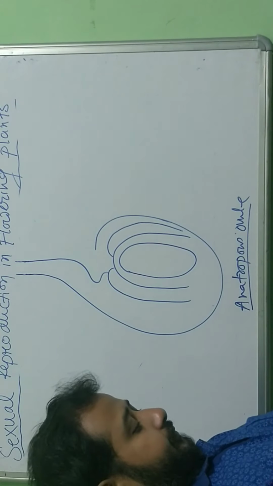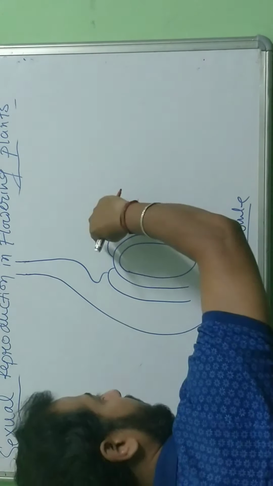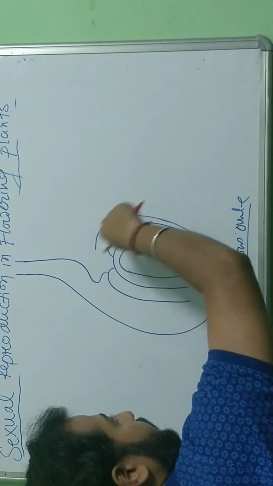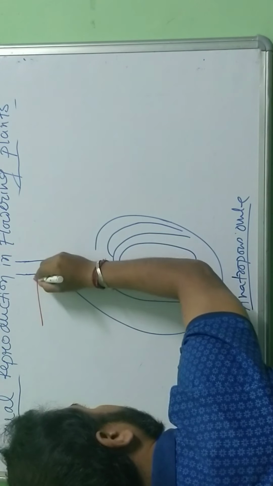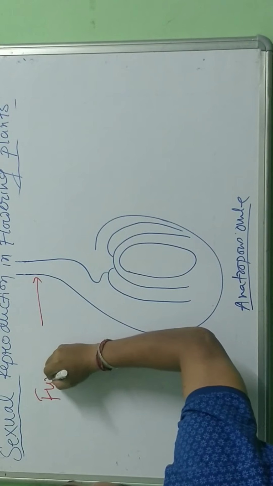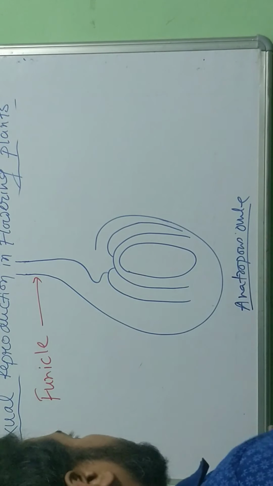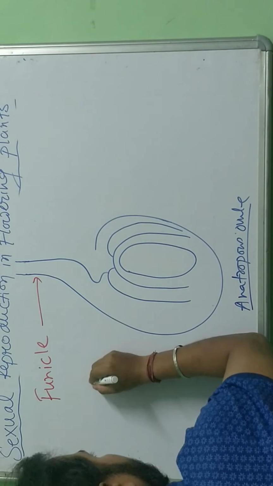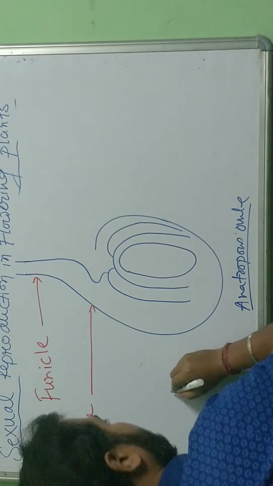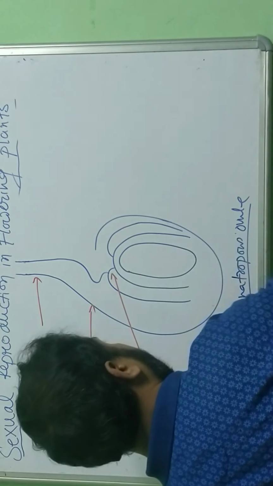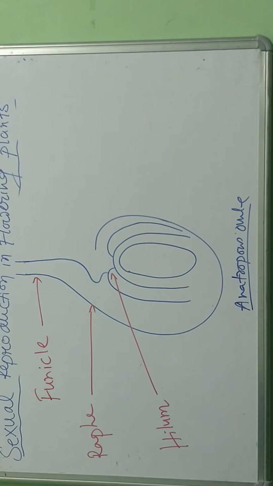Now let's label it. So see, in 5 steps I have completed this. 1, 2, 3, 4, 5. Finish. So let's label it. This part is known as funicle. I will explain each and every part. First let me label this. This area is called raphe. This area is the hilum.